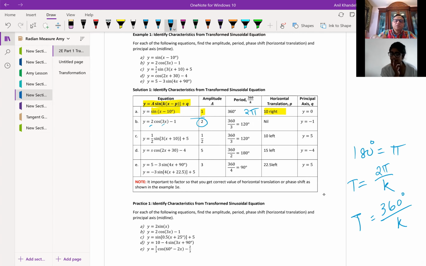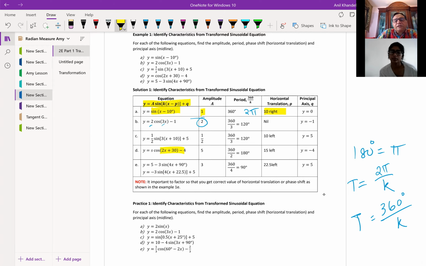So because it's only the k value that affects it, does that mean it's only to do with horizontal stretches or compressions? Yeah, inside works on horizontal, right? Outside means vertical stretches, right? But now, this is a very important equation.